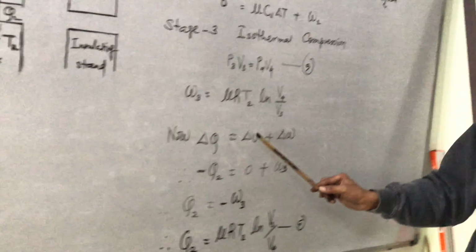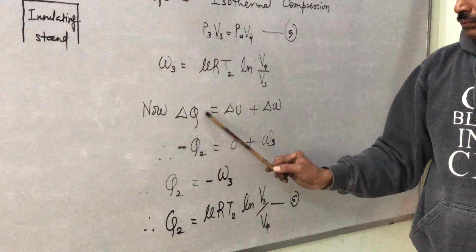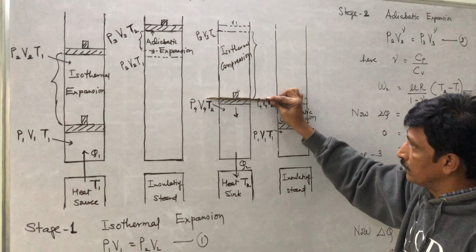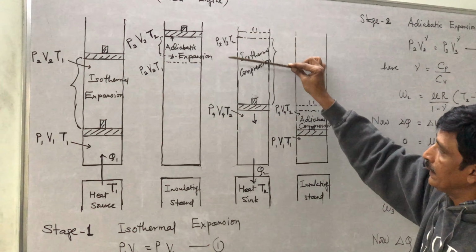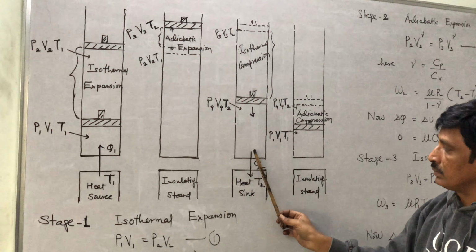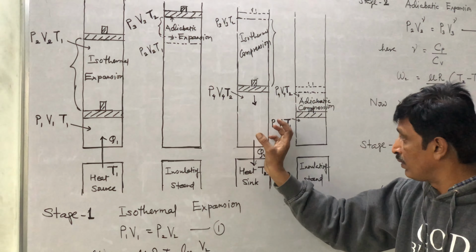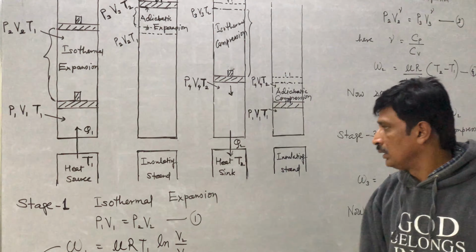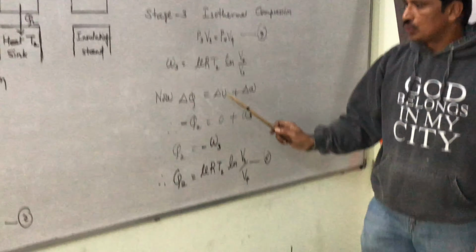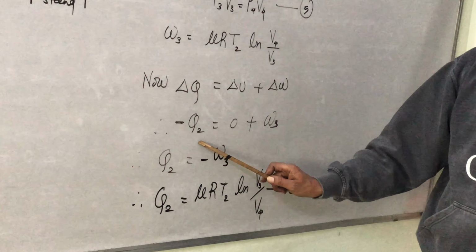Now, delta Q is delta U plus delta W. Here in this compression, volume decreases, so temperature should increase, but to maintain temperature we are taking heat away from the system. The heat sink absorbs heat, and it's Q2. So delta Q should be negative, so minus Q2.